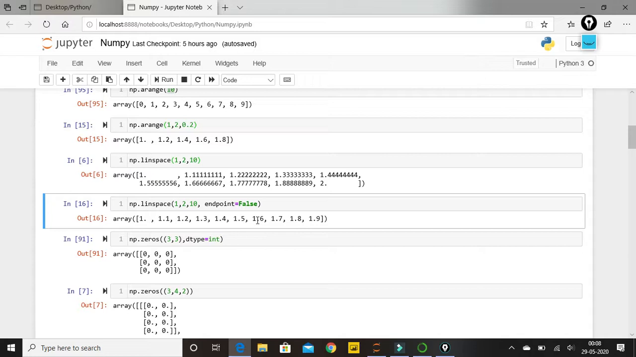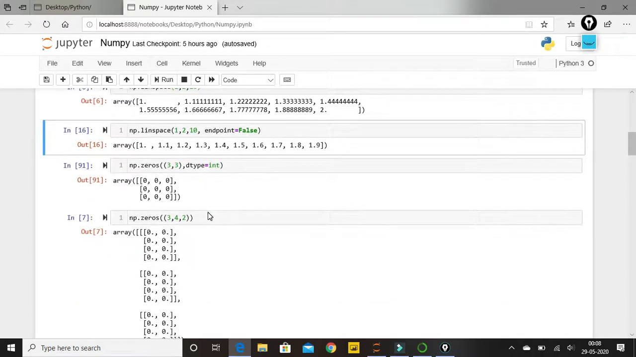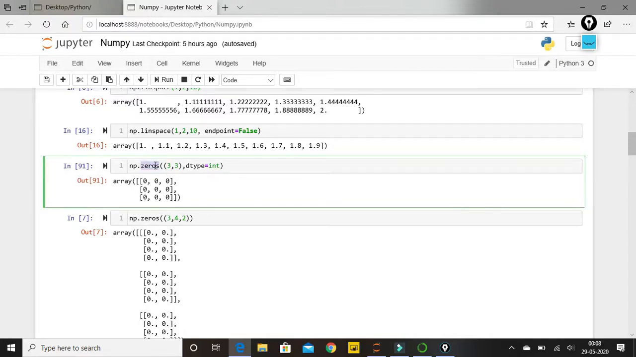Okay, so now moving on, coming to my next function that is called zeros. So np.zeros, as we all know what zeros means, and what we have done, we have defined the shape of my array, or you can say matrix. 3 cross 3 means first is row, 3 rows and 3 columns. So it is giving me 3 rows and 3 columns of matrix or array, and the values will be 0 because we are using zeros function of NumPy.